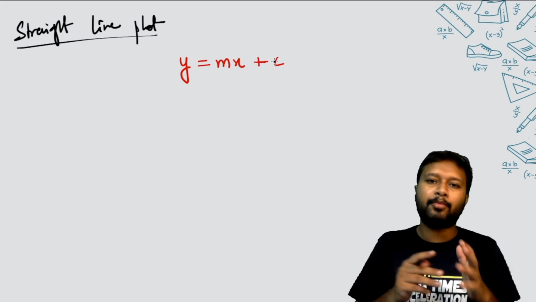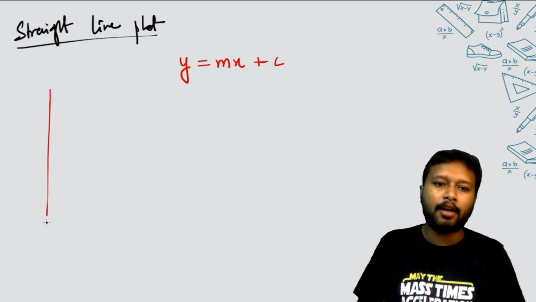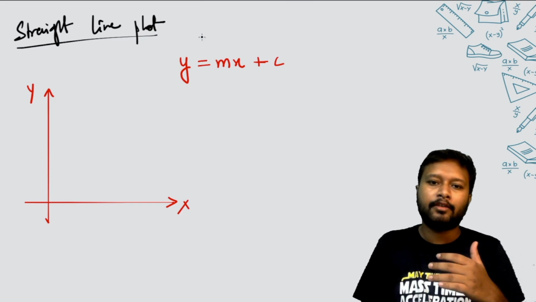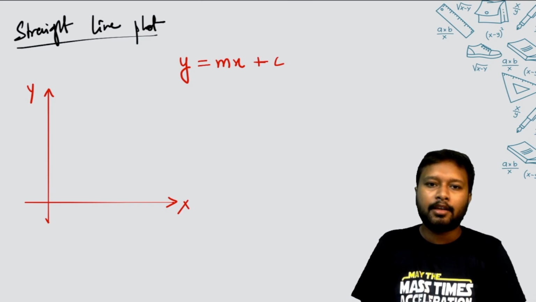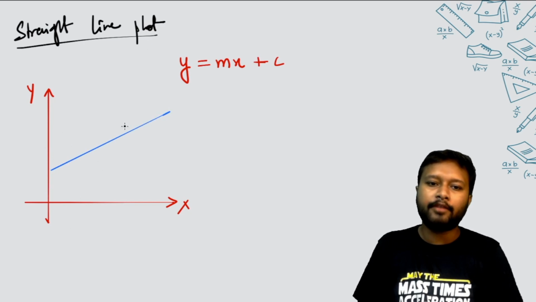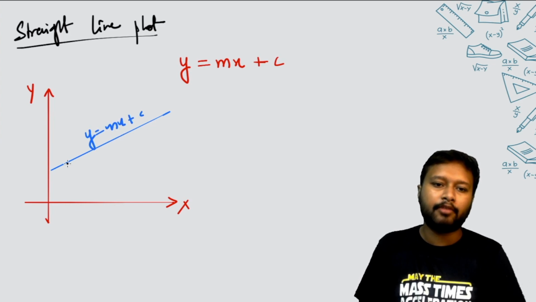Now over here, let's say I'm plotting a particular graph. So the graph goes something like this, that if these are my x and y axes, okay, this is going to be the x-axis and this is going to be my y-axis. So the graph for y = mx + c goes in this direction, let's see, okay. Now if this is the line, that is y = mx + c,